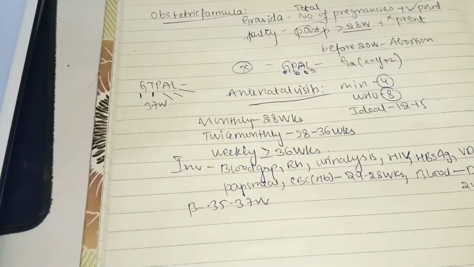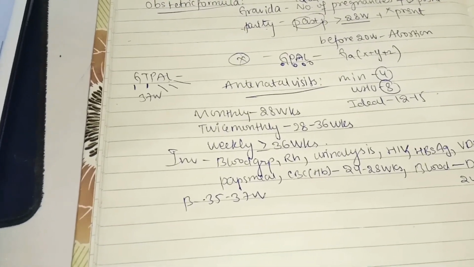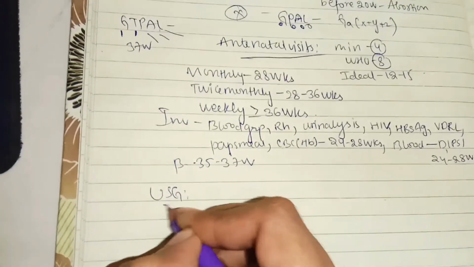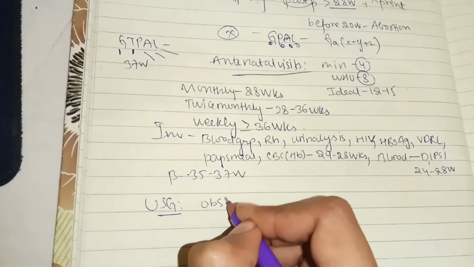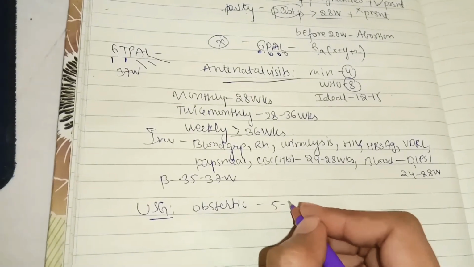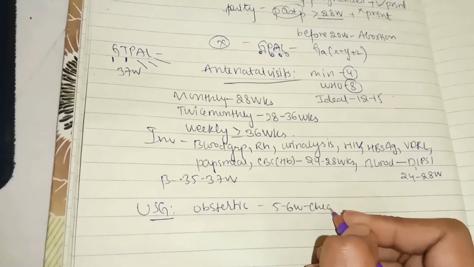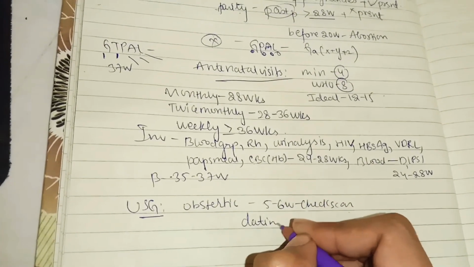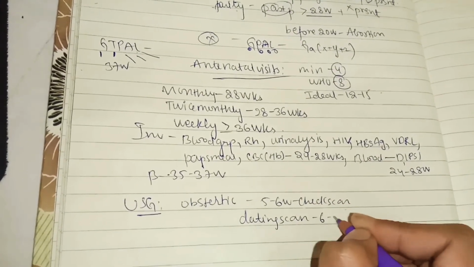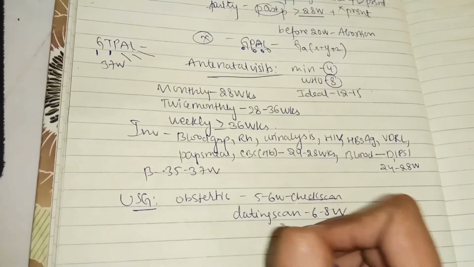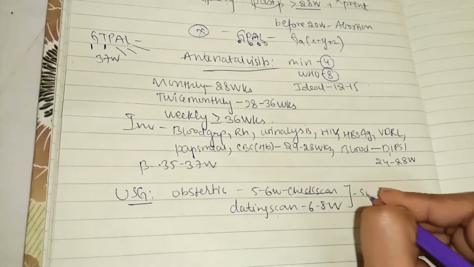Okay, next you will also do ultrasonography in pregnancy. What ultrasonography is, now we'll discuss that. So coming to ultrasonographies in pregnancy, you do obstetric imaging: a check scan at 5 to 6 weeks, and you do a dating scan or viability scan from 6 to 8 weeks. So 5 to 6 weeks check scan, 6 to 8 weeks dating scan. Both are single scans.